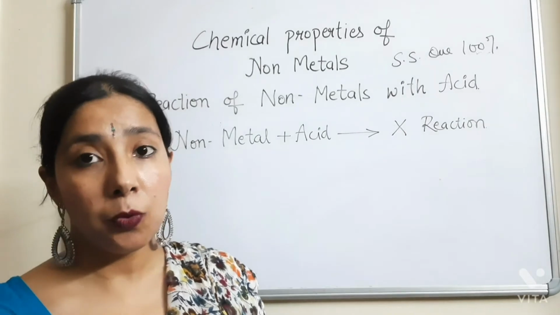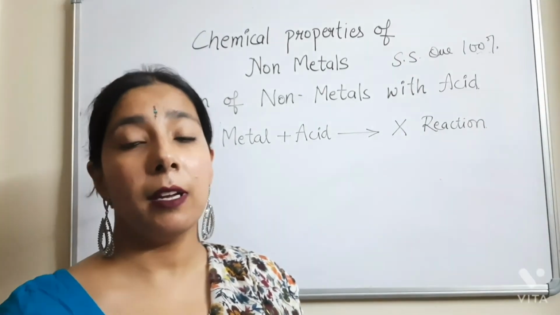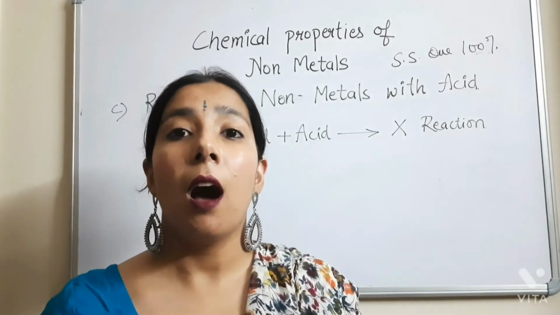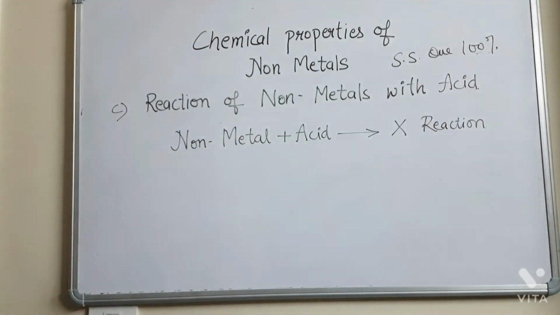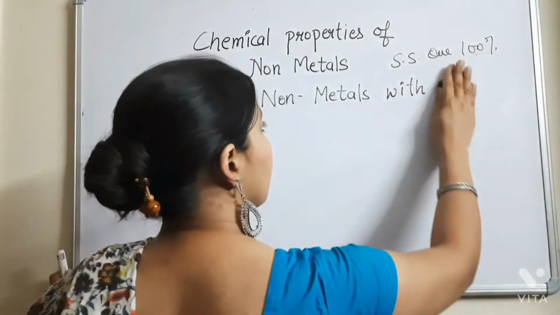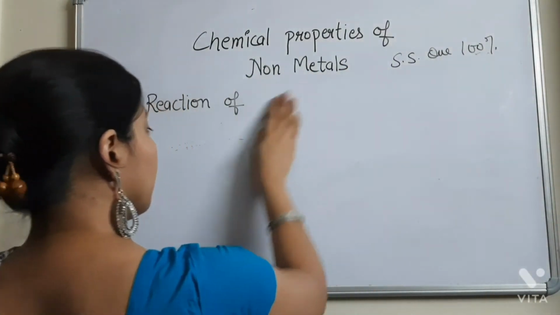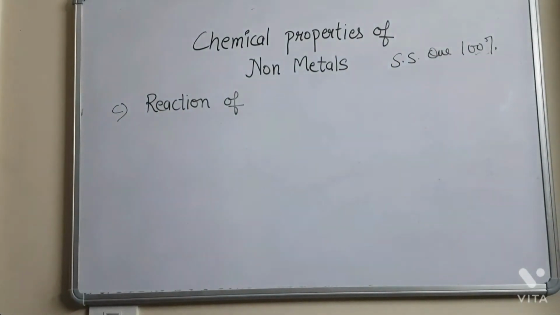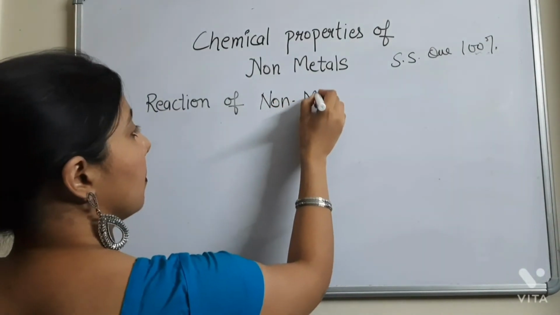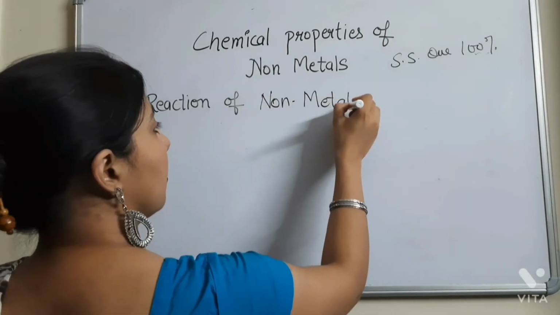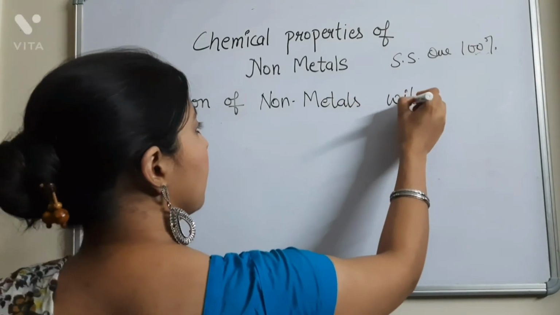So let's move to the fourth and final chemical property of the non-metals, that is how the non-metals react with bases.